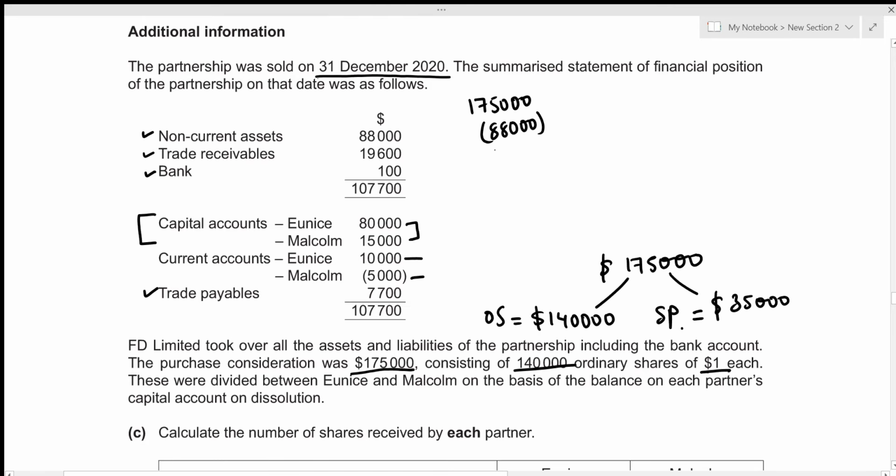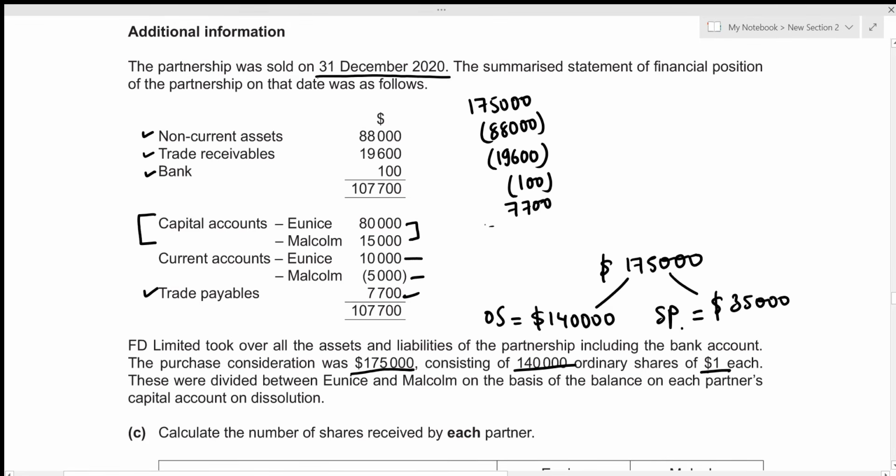Then we have the trade receivables, 19,600. We need to subtract this as well. Then we have the bank balance of 100. Subtract this as well. But we need to add our liabilities taken over, which is the trade payables amounting to 7,700.